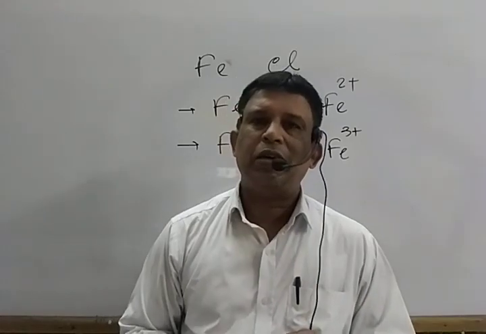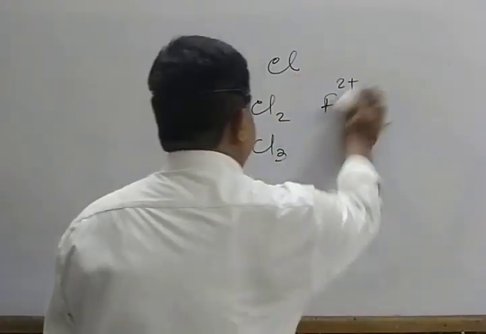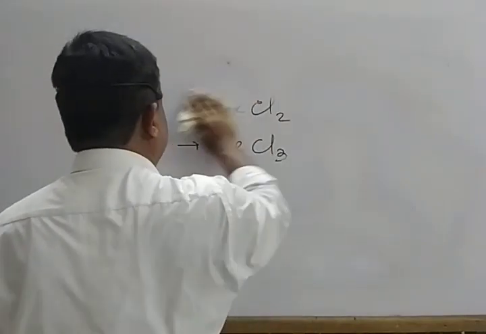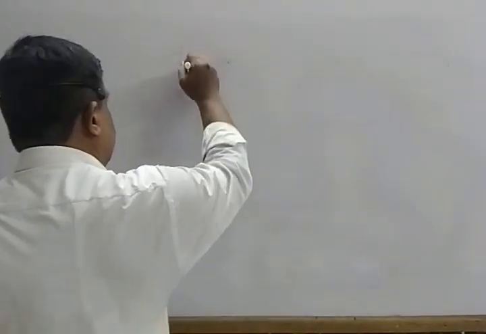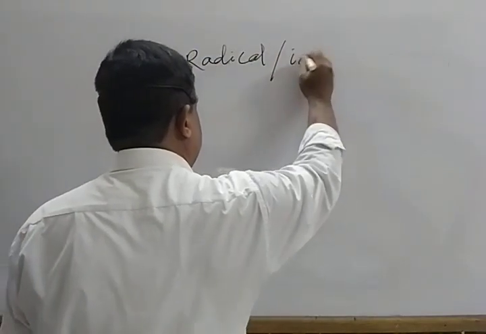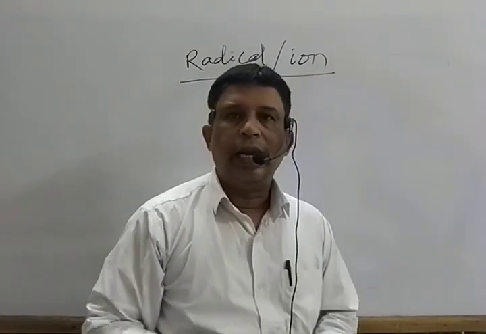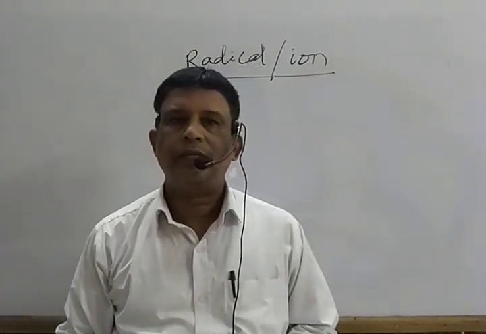Next, we go to another term, that is radical. Mark that. What do you mean by the term radical or ion?